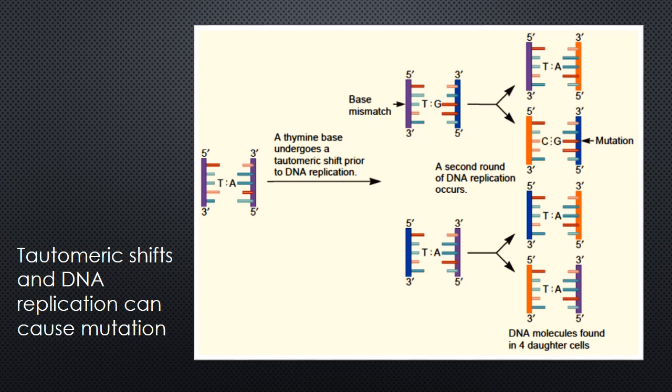However, if these repair mechanisms fail, the next round of DNA replication will produce a double helix with a GC base pair, whereas the correct base pair should be TA. As shown on the right side of the figure, one of the 4 daughter cells inherits this CG mutation.